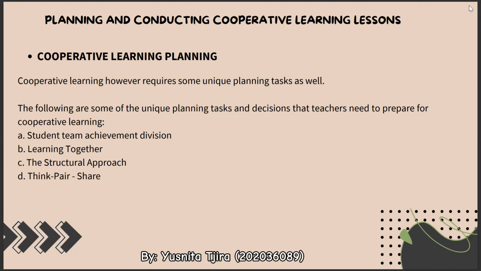Step 2, pairing. Next, the teacher asks students to pair off and discuss what they have. The question that has been posed or sharing ideas if a specific issue was identified. Usually, teachers allow no more than 4 or 5 minutes for pairing. And step 3, sharing. In the final step, the teacher asks the pairs to share what they have been talking about with the whole class. It is effective to simply go around the room from pair to pair and continue until about a fourth or a half of the pairs have had a chance to report.